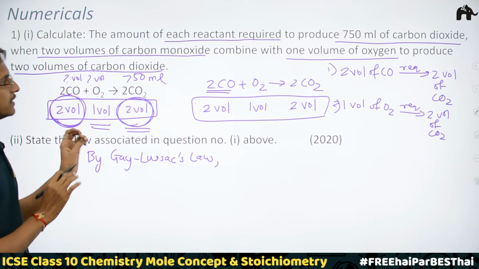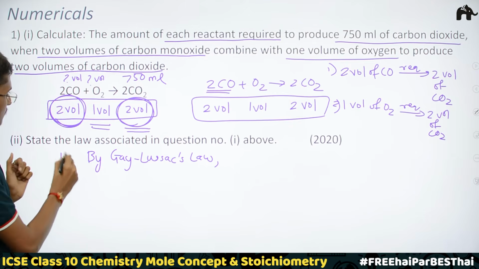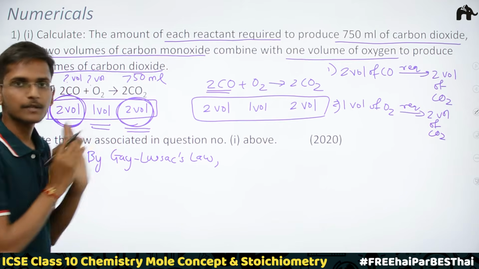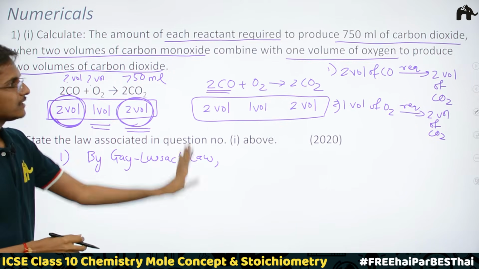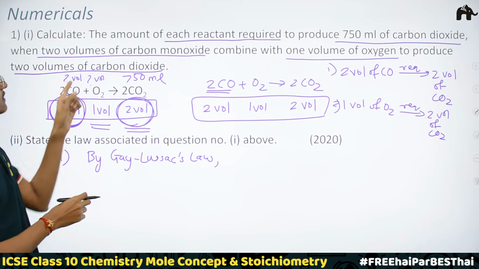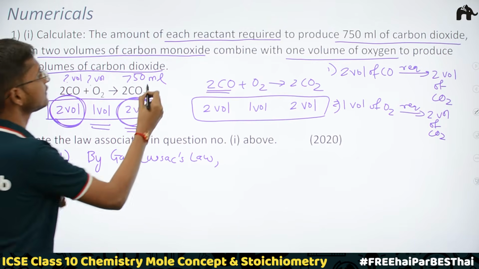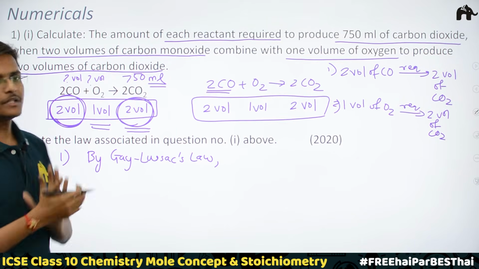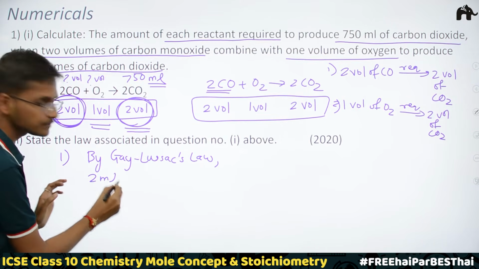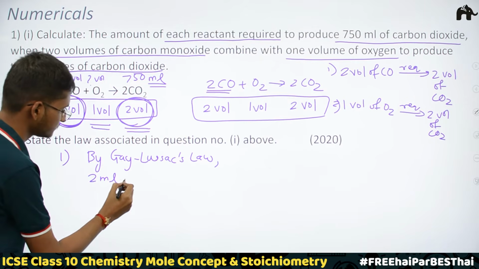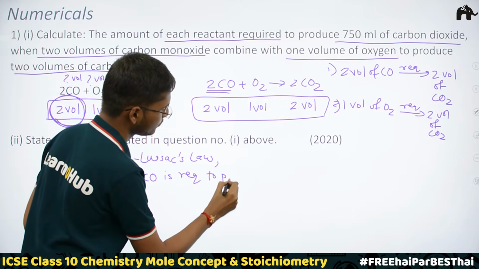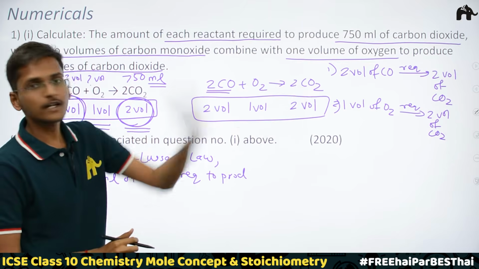So now I am trying to find out first the volume of carbon monoxide required to produce 750 ml of carbon dioxide. From Gay-Lussac's law, I can say that 2 volumes of carbon monoxide are required to produce 2 volumes of carbon dioxide, right? But here I have to find the answer in milliliters, because they have given me the volume of carbon dioxide in milliliters. So I can replace that volume term with ml. So I can write 2 ml of carbon monoxide is required to produce, again, 2 ml of carbon dioxide.